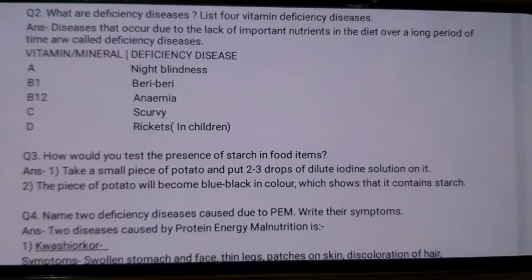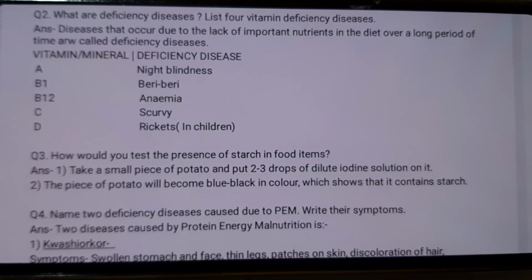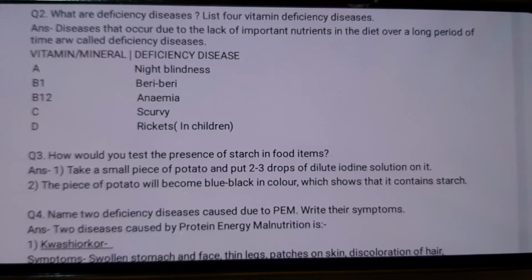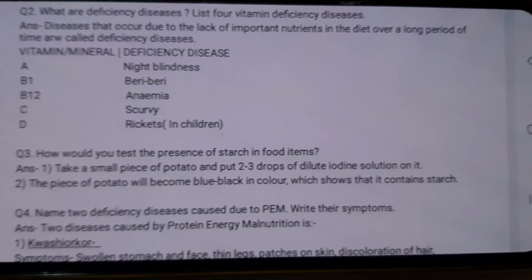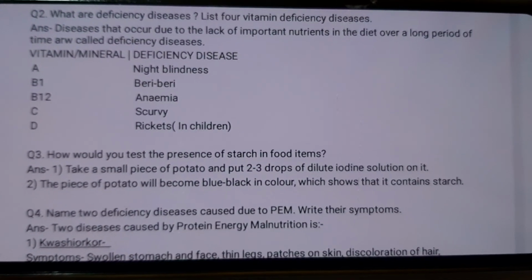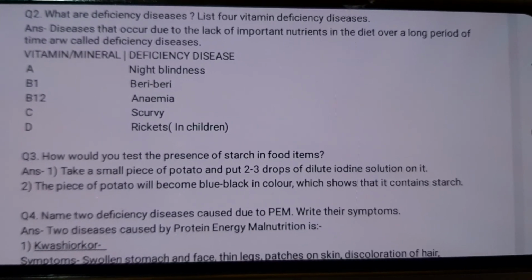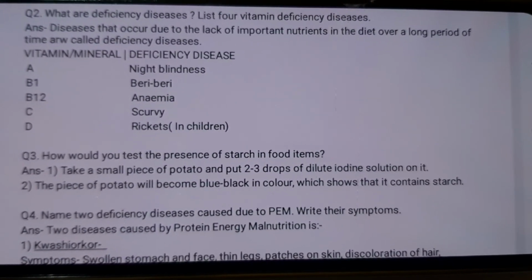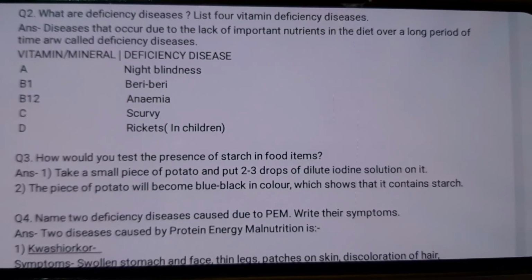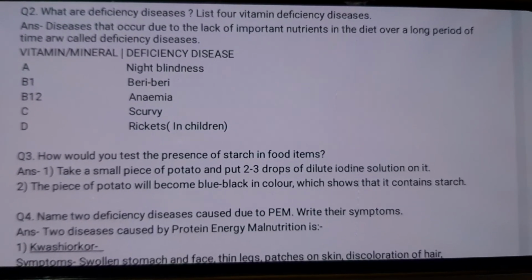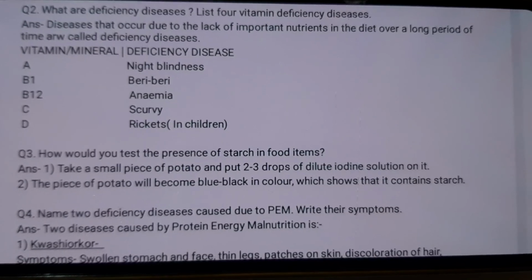An additional information for all of you: vitamin B1 and B12 are collectively known as vitamin B complex. So you are not to be confused with both of these statements. If you are provided with vitamin B complex, it means vitamin B1 and B12. Next is vitamin C, it leads to scurvy, and vitamin D leads to rickets in children.